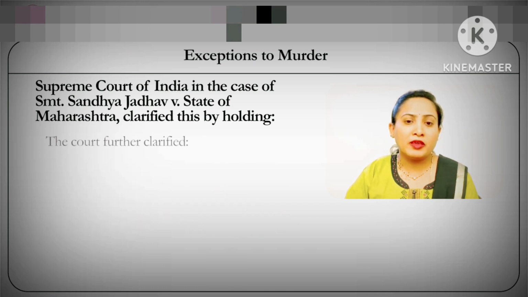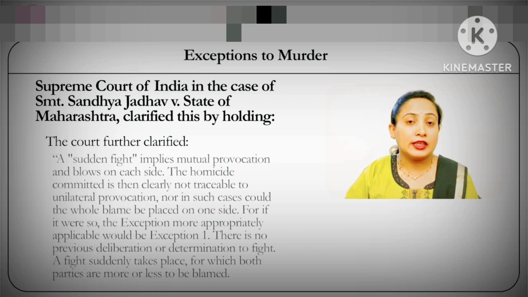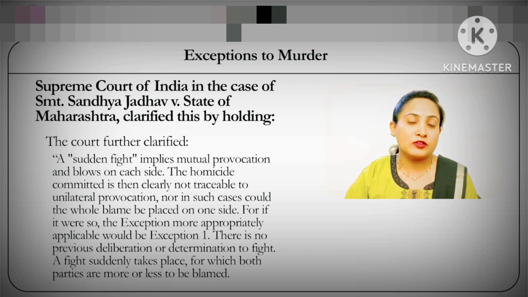And this in fact justifies bringing the case down to the offence of manslaughter from that of murder. The court makes further clarification saying that the ground of sudden fight is nothing but a ground that implies mutual provocation and blows on each party. However, it's essential to prove that nothing was done with a mala fide intention or with premeditation or by misusing the circumstances of the case. Anything that is done under that sudden loss of temper by the accused because of a sudden fight would fall under this ground of exception. Let's move on to the last ground of exception available to the offence of murder.